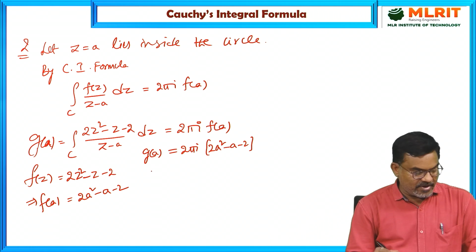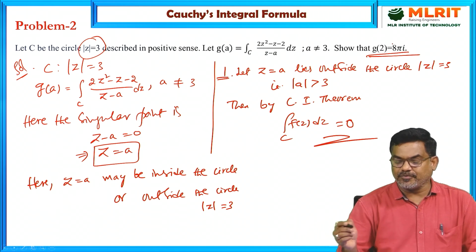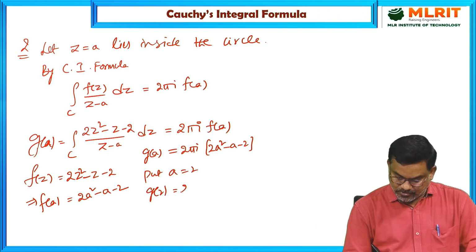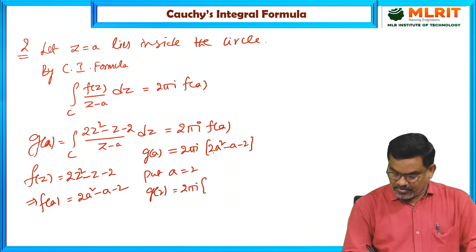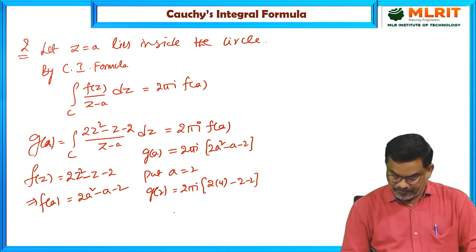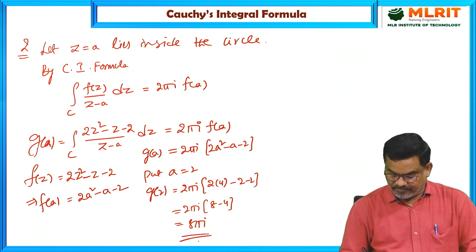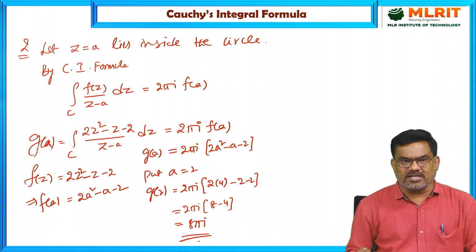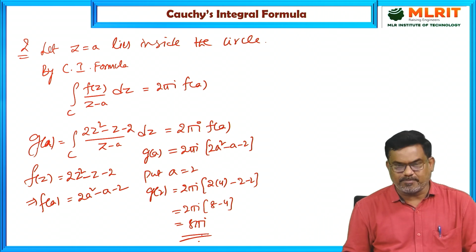Now it is required to calculate g(2). So put a = 2. g(2) is 2πi(2·4 − 2 − 2) = 2πi(8 − 4), so 8πi. So if the point z = a lies inside the circle, then g(2) is 8πi.